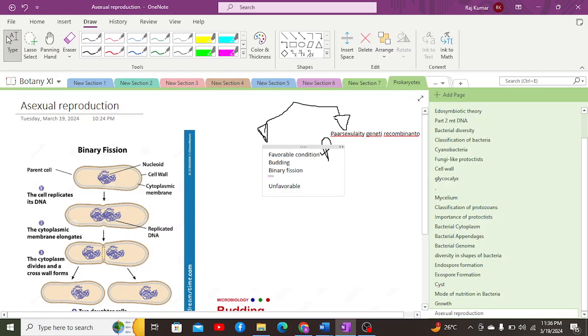In case of unfavorable conditions, we have two processes, which include cyst formation, known as encystment, which we have previously studied, and after that the formation of exospores. These are the processes which we have previously studied in cyst formation and spore formation. Here we are going to discuss budding and binary fission.